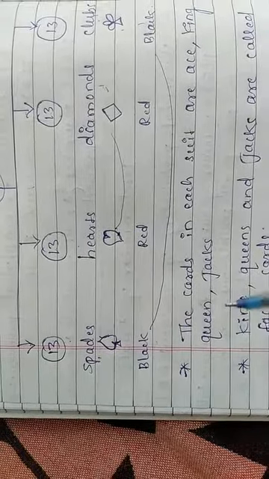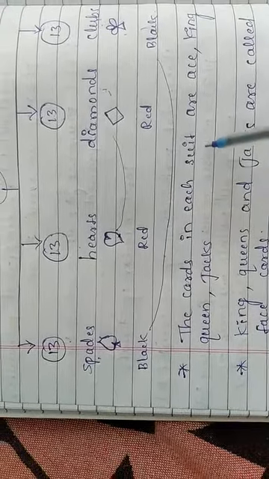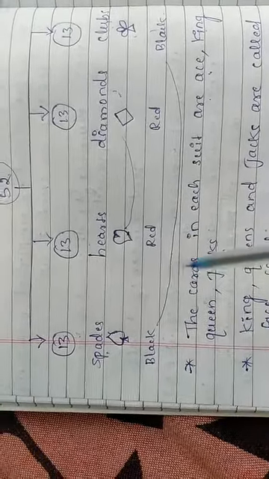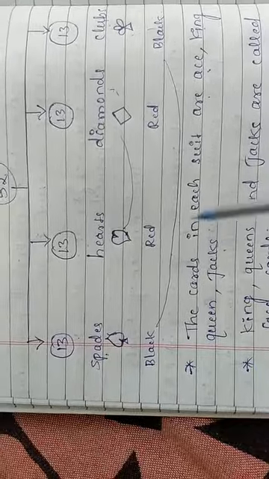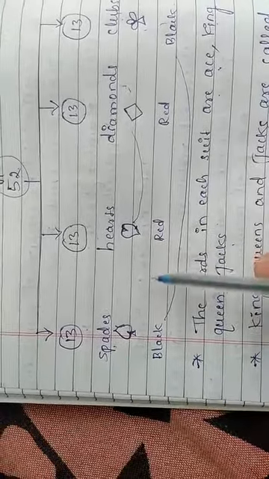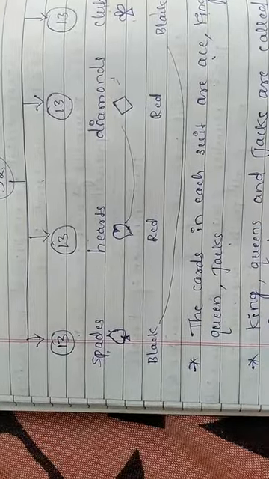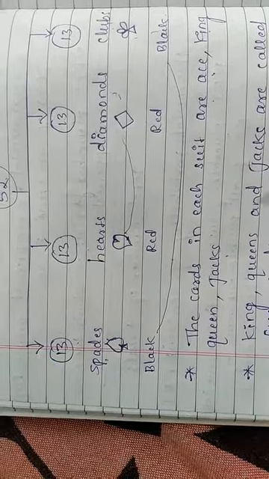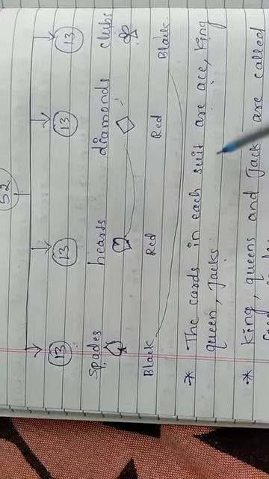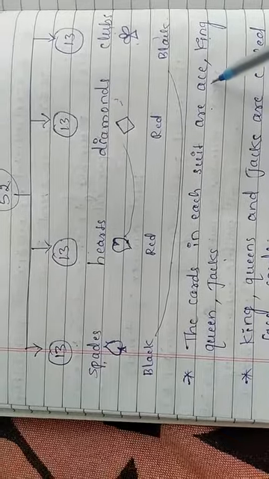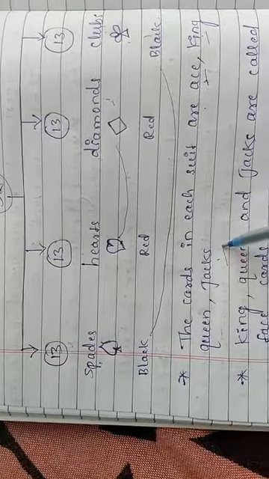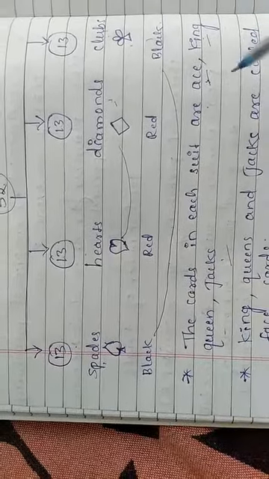So see, children, next one more point. These points you have to remember. The cards in each suit are ace, king, queen and jack. See what the names of the cards are here. In every pack, these are the 4 suits and in every suit the separate names of the cards are there. I need not say the details about that. I think you know that. In every suit there are ace, king, queen and jack, like Yakka, Raja, Rani. I think you know that.